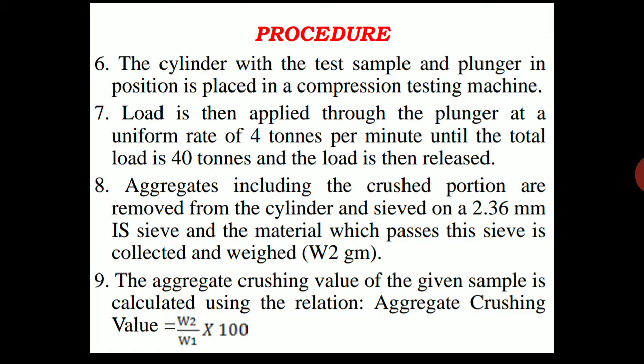So the entire setup we will take off, and then we will take out the crushed part of the aggregate samples.